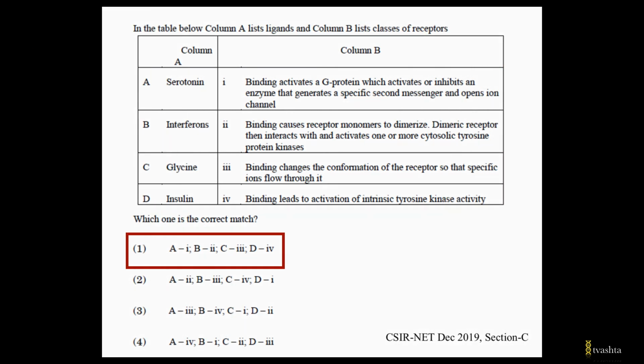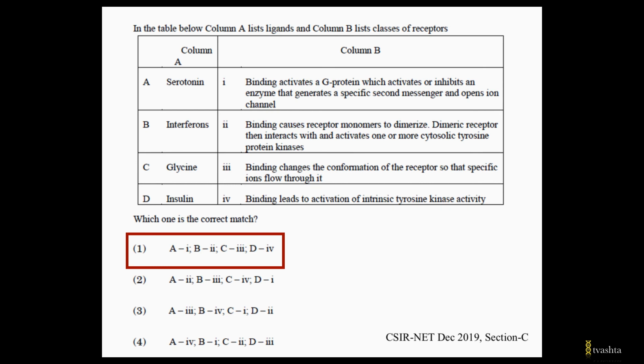Now, coming back to our question, let's see what column B says, so that we can match it with column A. The first option in column B is: binding activates a G protein which activates or inhibits an enzyme that generates a specific secondary messenger and opens ion channel. So they're talking about metabotropic receptors, if you remember, and serotonin is the neurotransmitter that binds to it.